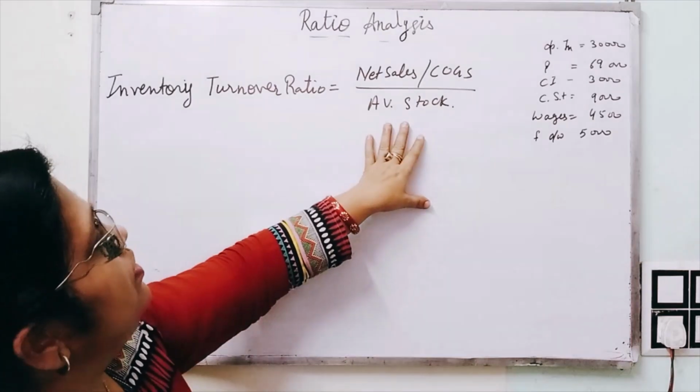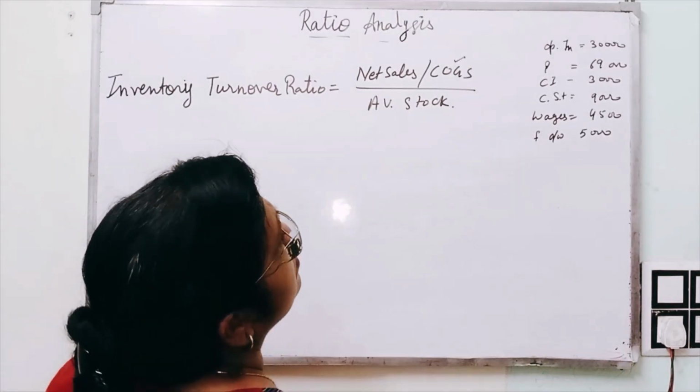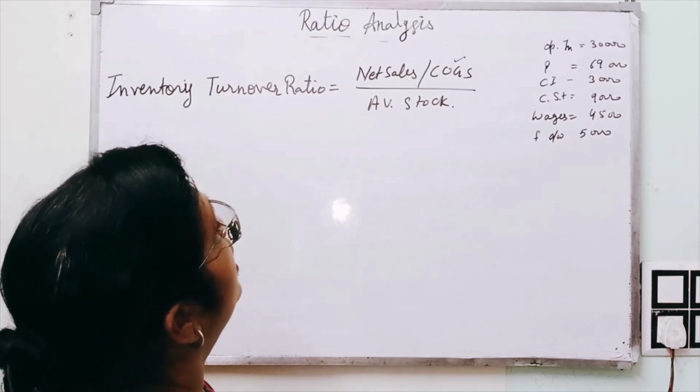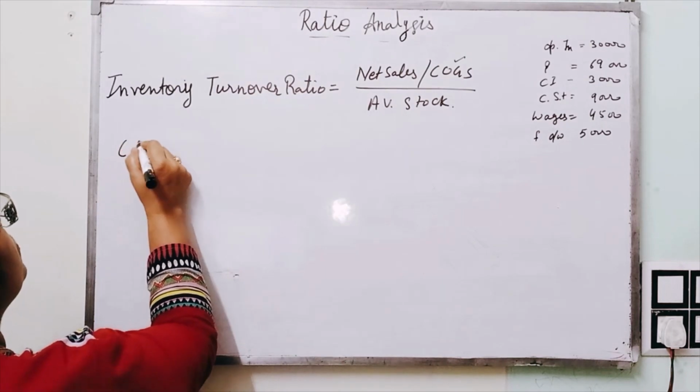Now in this question, we have to first of all calculate cost of goods sold, or we can say net sales, and average stock. Now how can we calculate cost of goods sold?